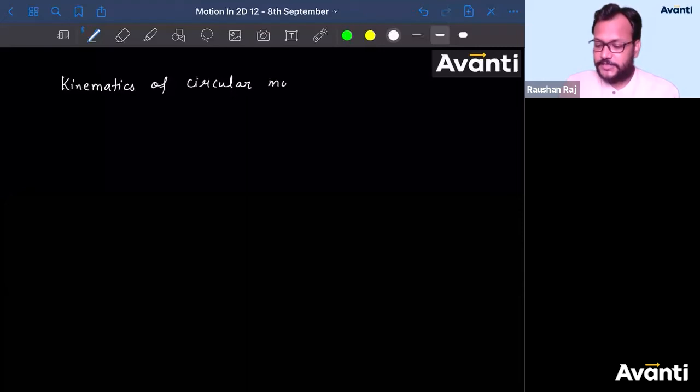And we are studying this under the heading motion in 2D. Why are we studying this under the heading motion in 2D? Because circular motion is nothing but motion in a plane.